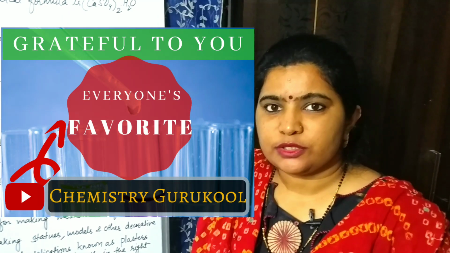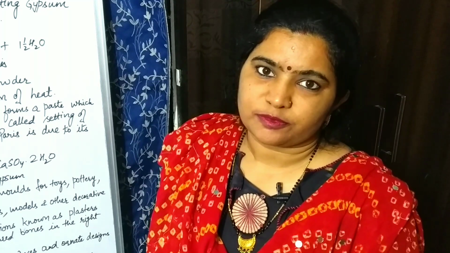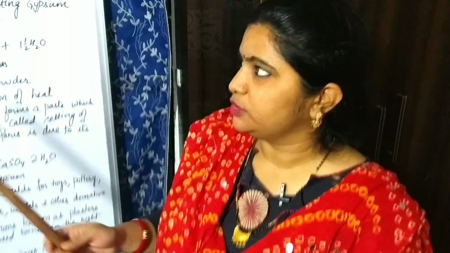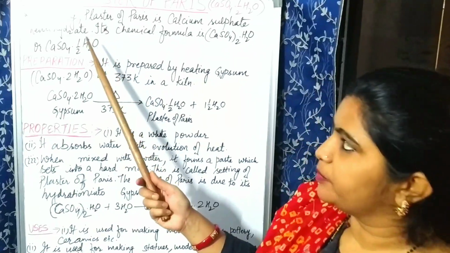In my previous videos, we have already discussed 4 salts up to bleaching powder. This is our last salt. In this video, we will discuss plaster of Paris, which is the 5th salt given in your book in the 2nd chapter.